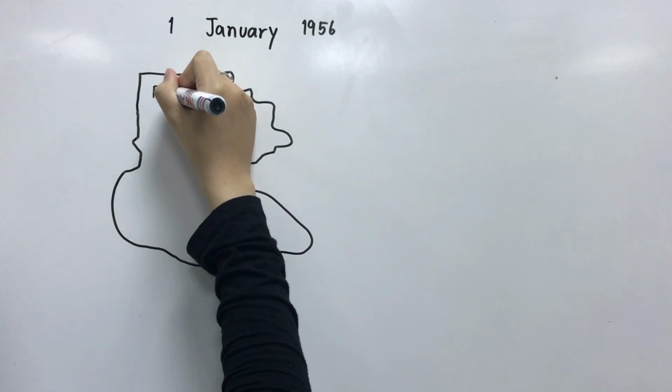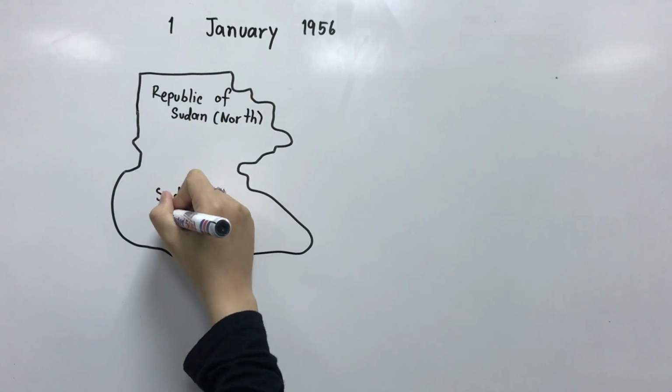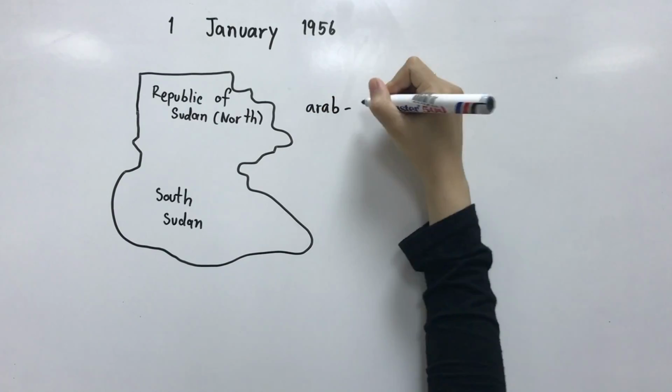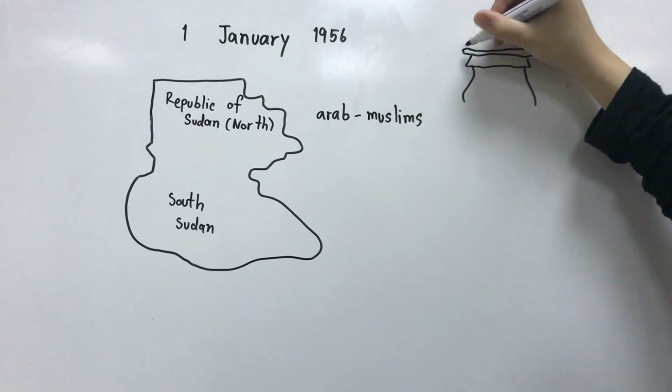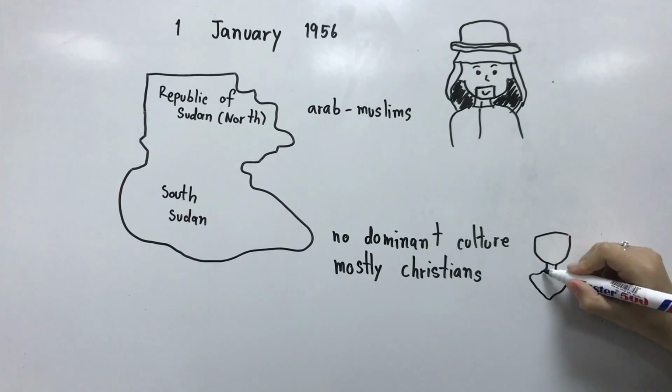Since the very beginning, there have been distinct differences between the north and south of Sudan. They are different in culture, ethnicity, tradition, and the more apparent contrast between the two is religion. The majority of the natives in the north are Arab Muslims, while in the south, most are Christians.